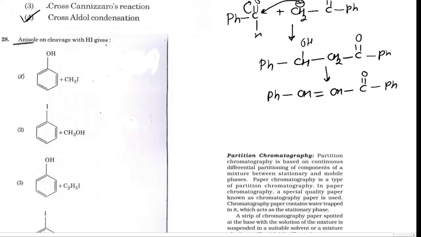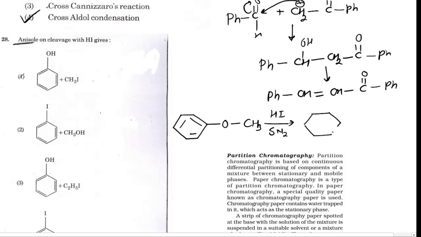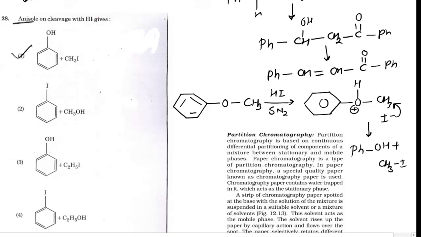Anisole on cleavage with HI. Now the anisole molecule, in which benzene is connected with OCH3, reacts with HI. Now this reaction takes place via the SN2 mechanism. First the ether gets protonated and an oxonium ion is formed. Now I negative will act as a nucleophile, so it will be converted to phenol, and along with phenol, methyl iodide is formed, and hence the correct answer is phenol and methyl iodide. Hence option 1 is correct.